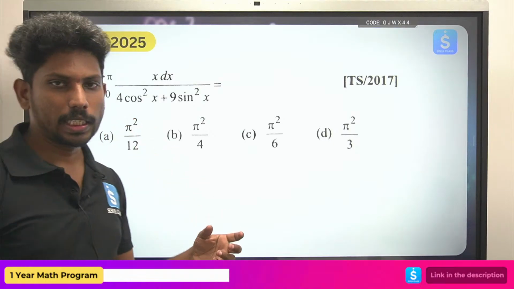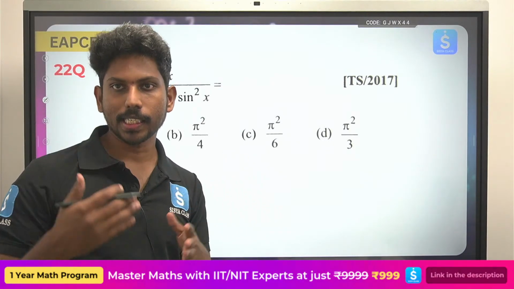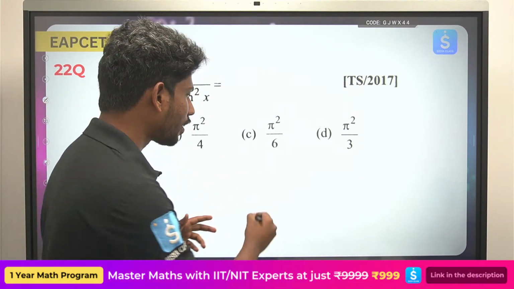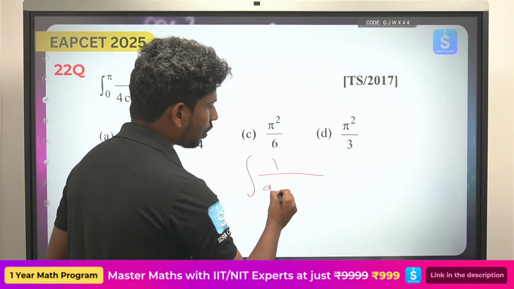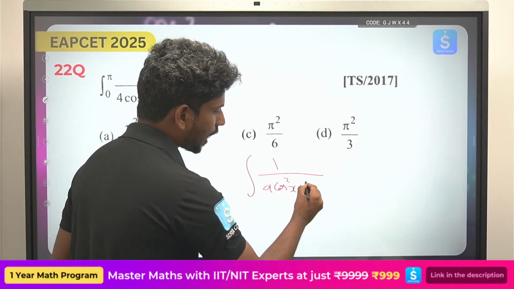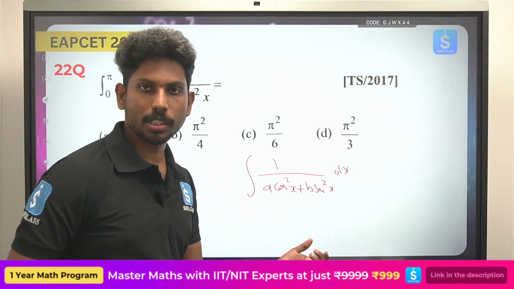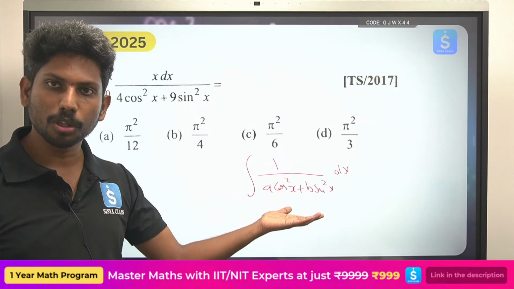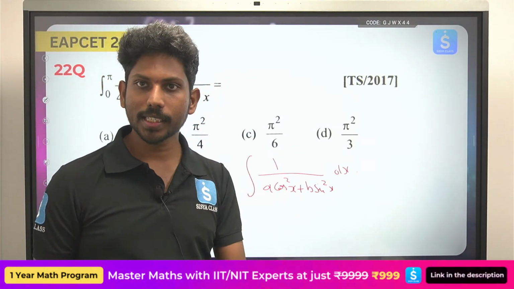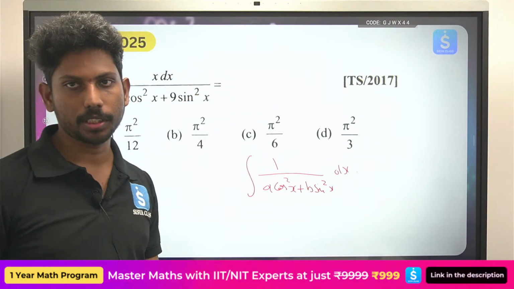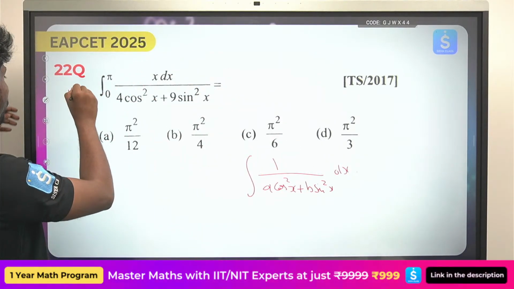The same thing, how to do this? This is in the form of integral of 1 by a cos square x plus b sin square x. So what is step 1? When such a problem comes, what should we do? Divide by secant square x on both numerator and denominator, take tan x equals t and then do the procedure. So I'm just leaving this problem to you, you solve this problem.